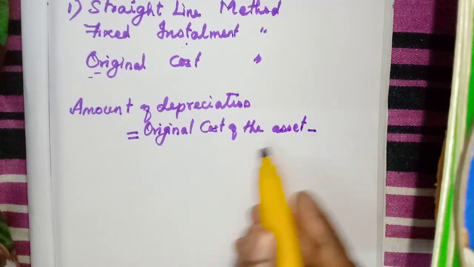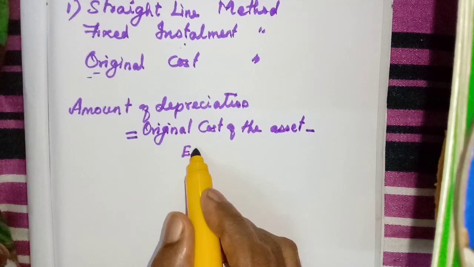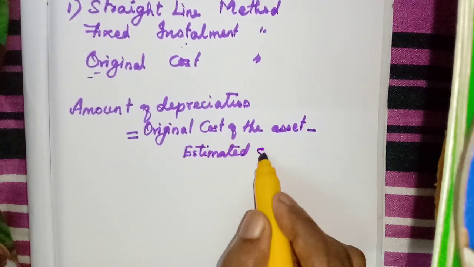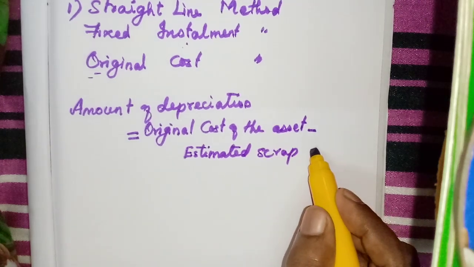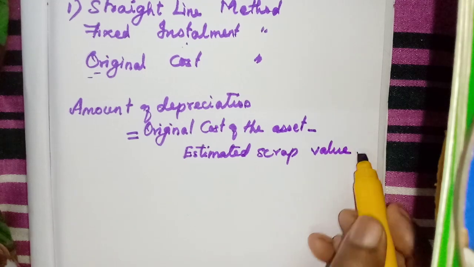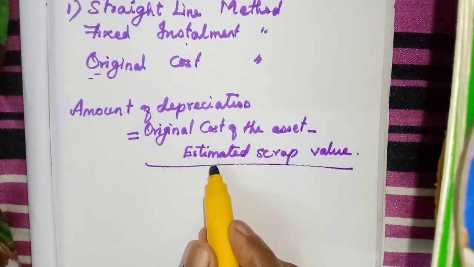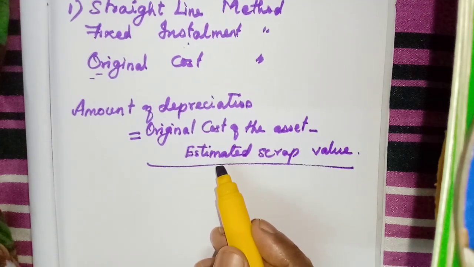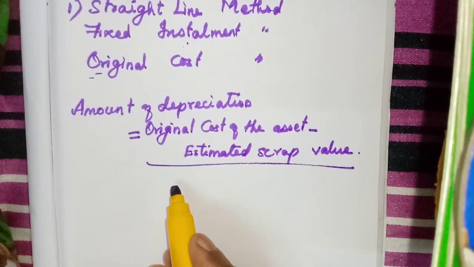Then from this we should deduct the estimated scrap value, the value at the end of the life of the asset. Estimated scrap value, that we have to estimate at the time of purchasing, because we cannot wait till the end of the life of the asset. That's why it is given as estimated scrap value, divided by the estimated useful life of the asset.